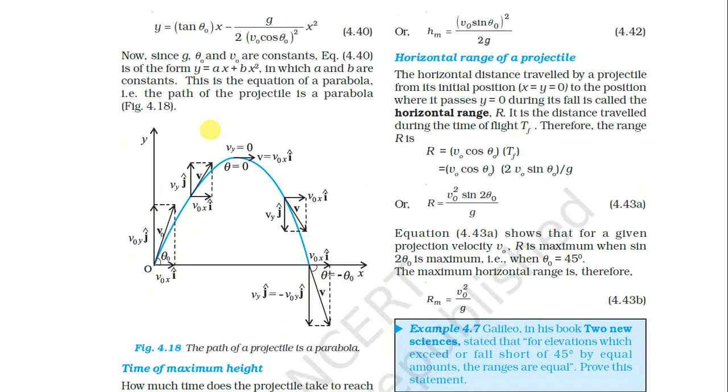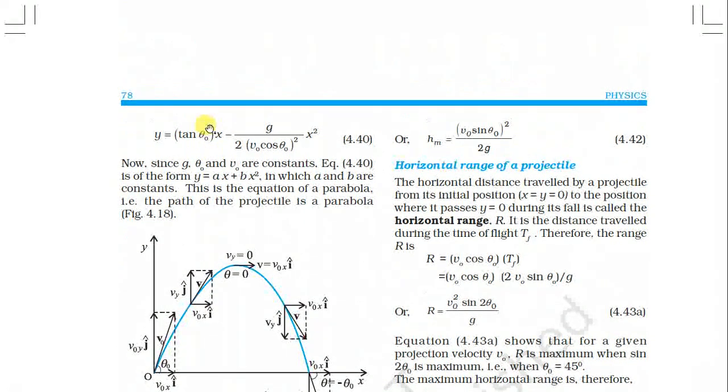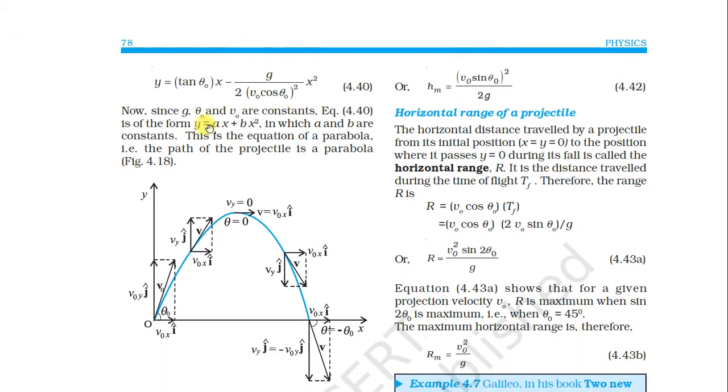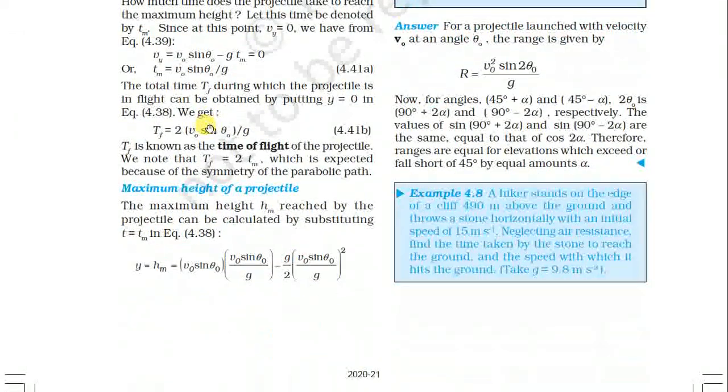So Hm equals V0 sin theta 0 by g, minus (V0 sin theta 0) squared divided by 2g.